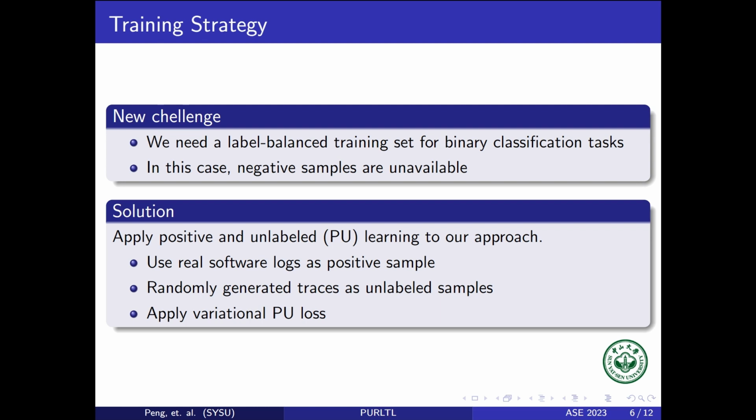Our solution is to apply positive and unlabeled learning to our approach. We can use real software logs as positive samples. Then we randomly generate some traces and use them as unlabeled samples. Finally, we apply a variational PU loss to the training procedure.